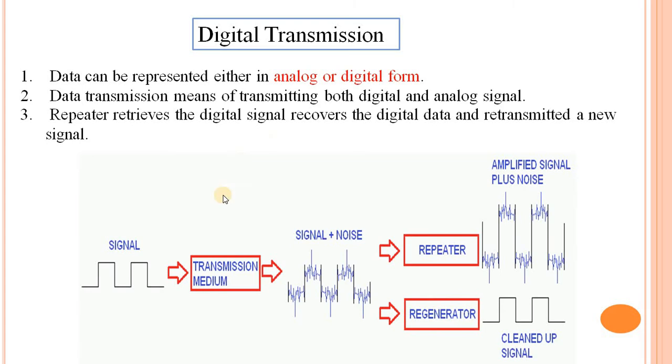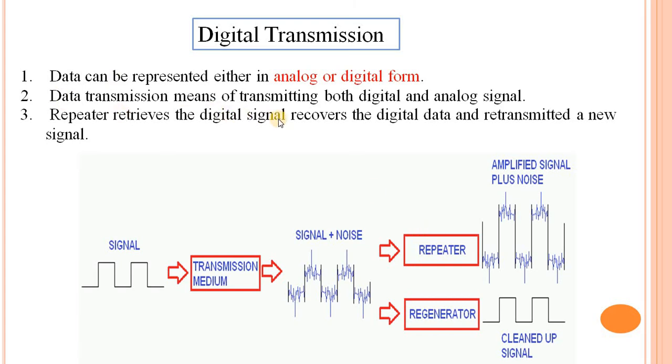This figure shows that a signal is transmitted from the sender and passes through the transmission media. But the original signal is not what is passed to the receiver. Some noise is generated in the signal, so signal plus noise is generated. At that time the repeater works. What is the working of a repeater?